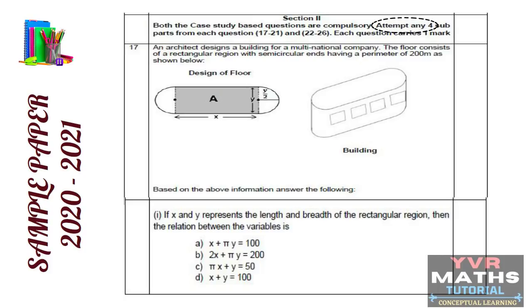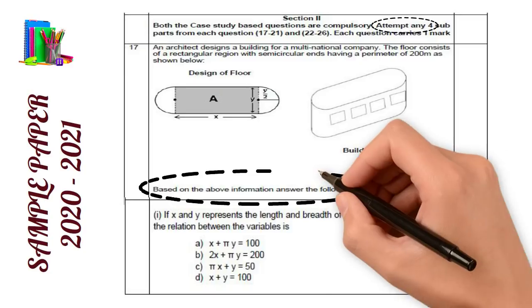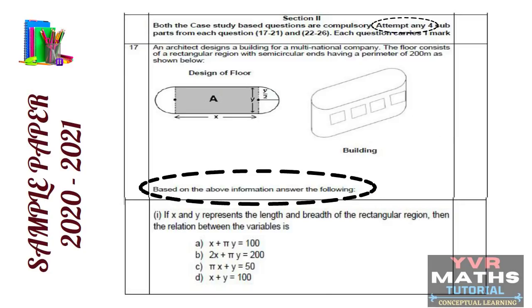So, if you see here, 17th question, they given some information here with a diagram. So based on this information, they will give 5 questions. In that 5 questions, students should have to answer any 4 questions. So students should read carefully this information what they given in case study, based on that information, you have to attempt the given questions.